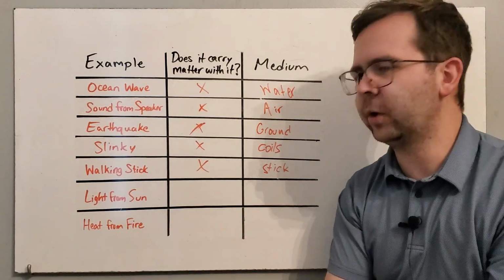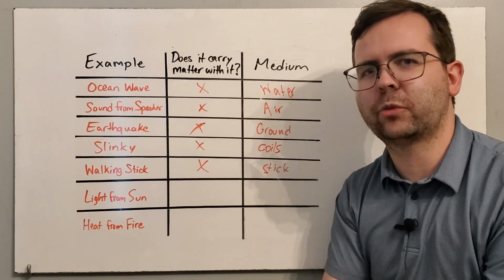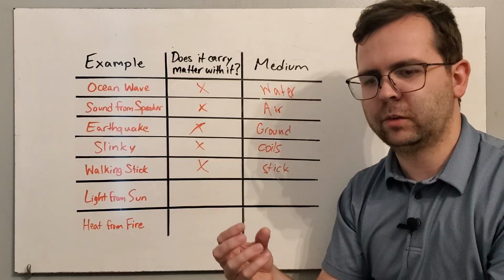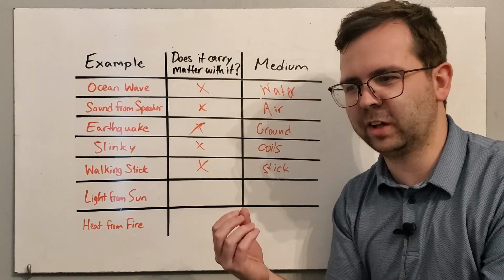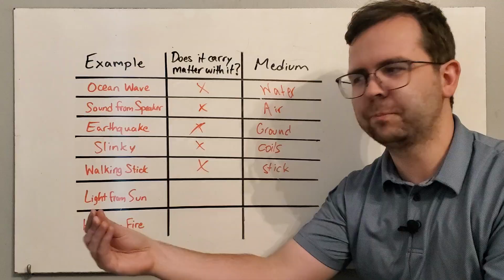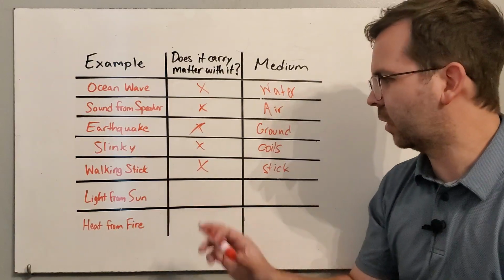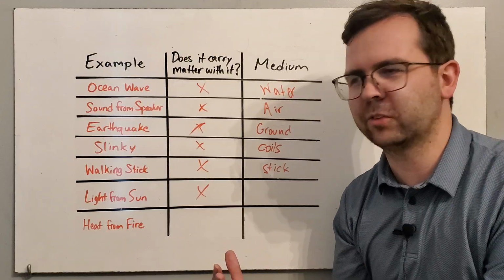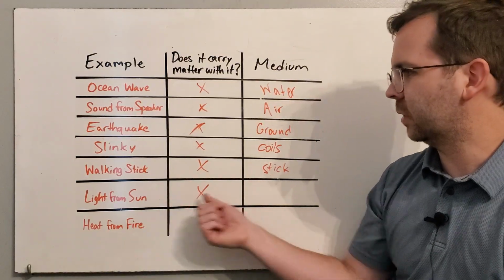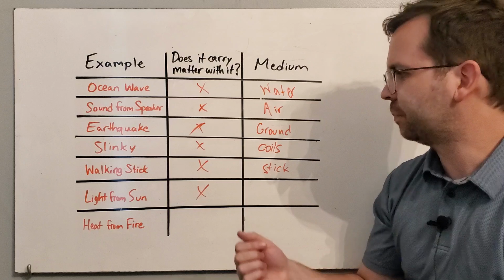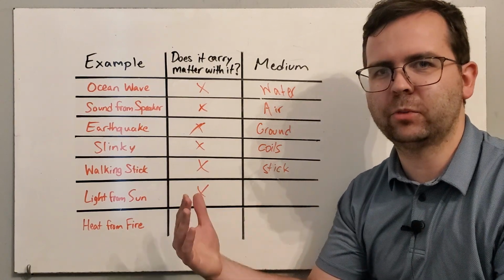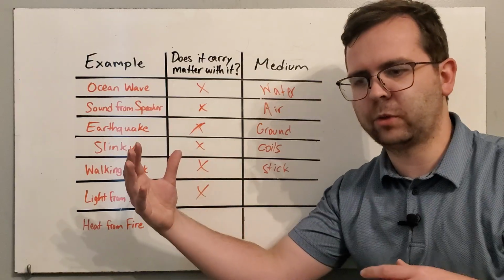All right, what about light waves from the sun? So the sun is always giving off light waves in every direction. Does that mean pieces of the sun are actually getting picked up and carried to us? Not in a light wave. There are kinds of pieces like that called solar wind, but that's not the same thing as a light wave. So light waves do not carry matter with them. What's the medium for a light wave? Through space? What's in between us and the sun?